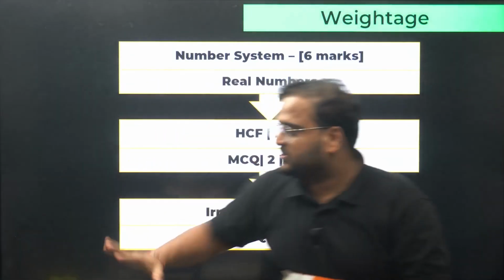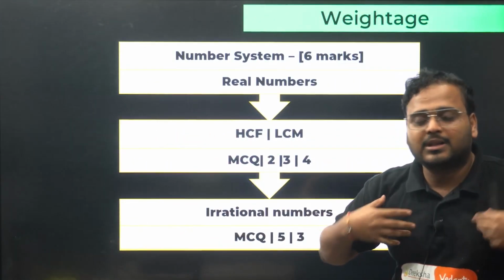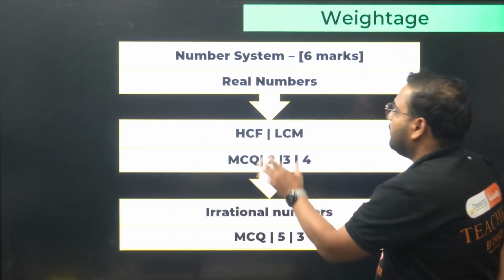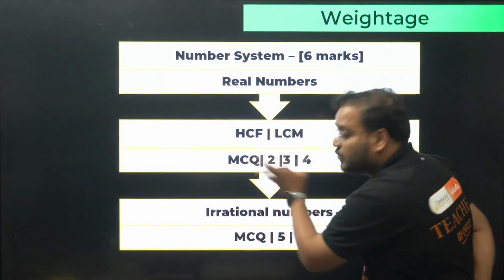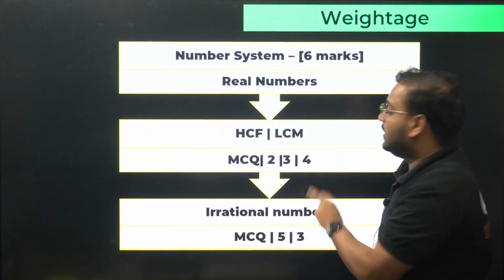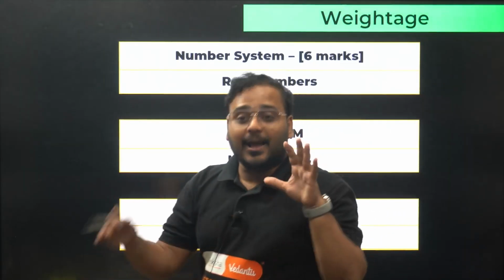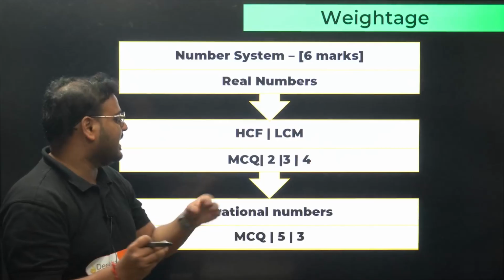This is not a structure given in any of the books. I made my own analysis. I opened your PYQs and a question bank and saw that for HCF and LCM, MCQs are coming, 2 markers are coming, 3 markers are coming, 4 markers are coming. This is my own analysis. I put in some effort from my side and got this result.